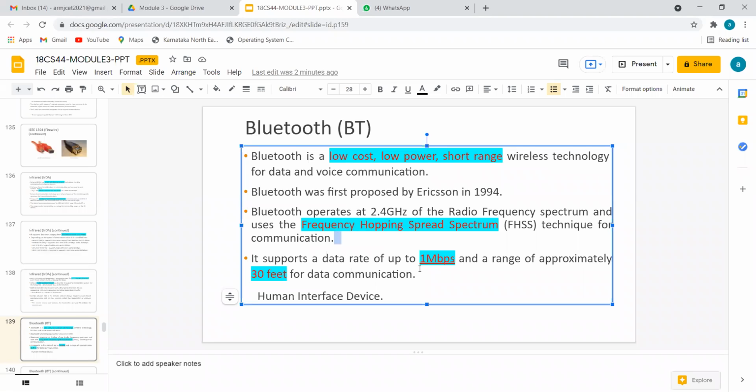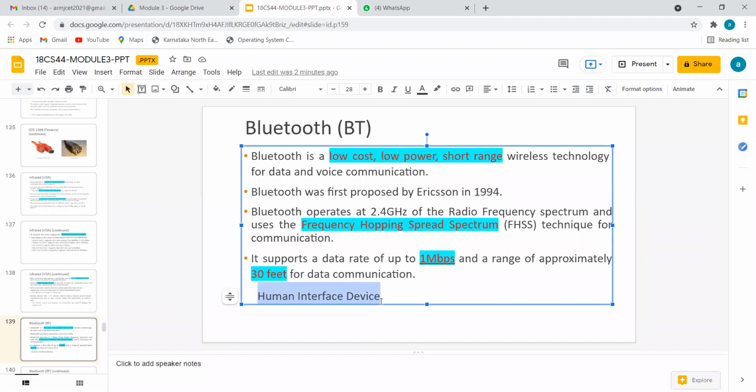Next comes the data rate. If we connect through Bluetooth, we can send 1 megabyte per second. And the physical distance of two devices should be 30 feet. If two devices connected over Bluetooth are within 30 feet of each other, we can send the data. And this last point is important. Bluetooth is not automatic. Bluetooth is a human interface device.